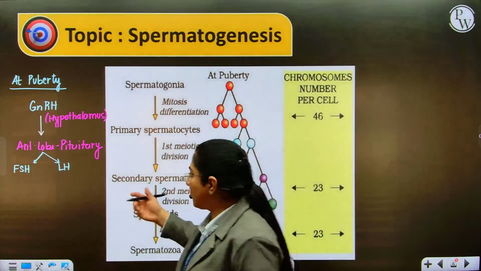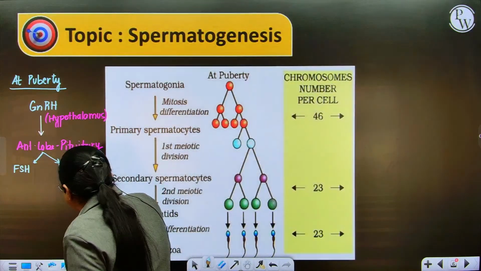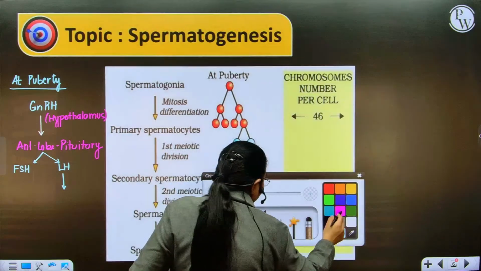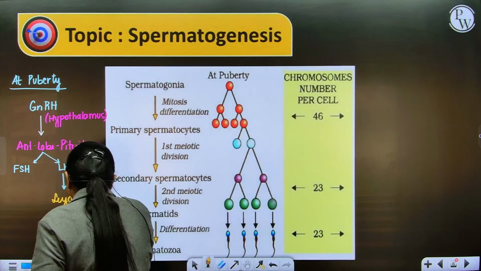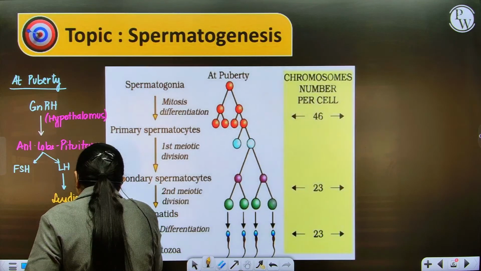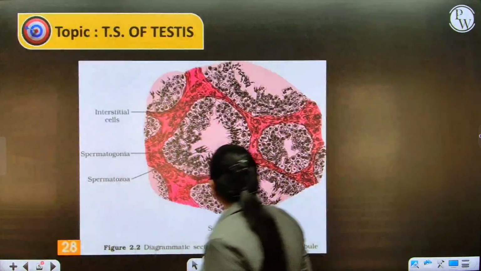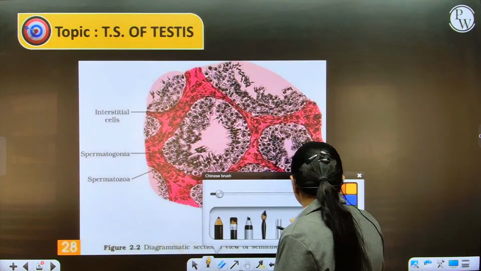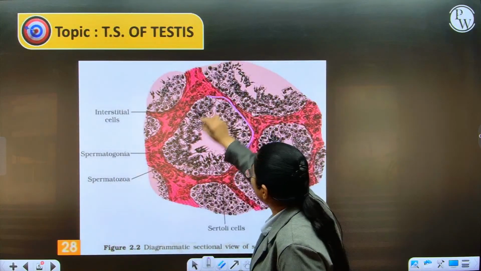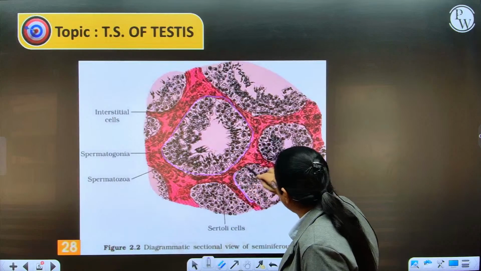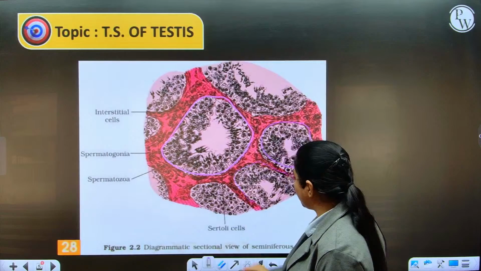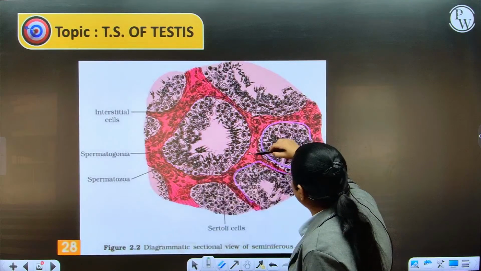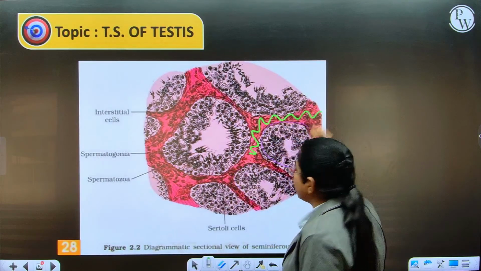Now this luteinizing hormone goes to the cells called Leydig cells present in the testes. If you see in this diagram, this is a seminiferous tubule, and this is another seminiferous tubule. In between the seminiferous tubules, the space that you can see here is the interstitial space.